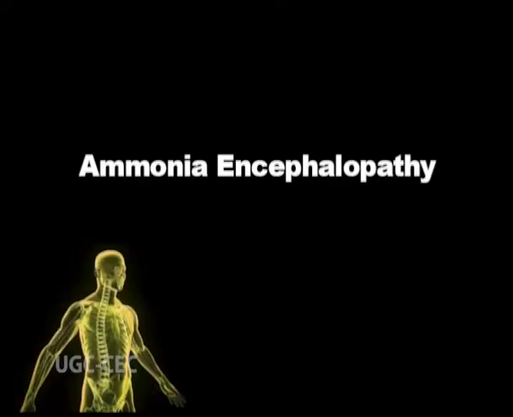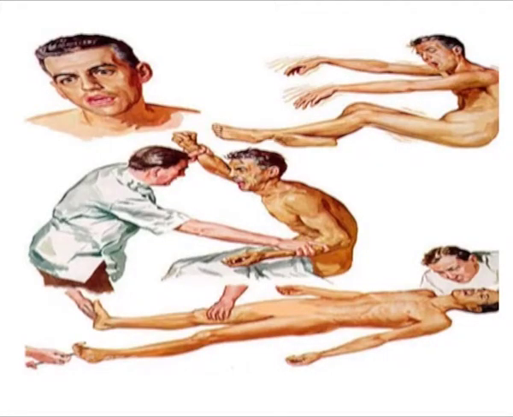Ammonia encephalopathy. This occurs when there is increased concentration of ammonia in the blood and other biological fluids. Ammonia diffuses into cells across the blood-brain barrier and increases the synthesis of glutamate from alpha-ketoglutarate. Glutamate and ammonia elevate the glutamine levels, which leads directly to brain damage. It may affect the nervous system and cause bizarre behavior.